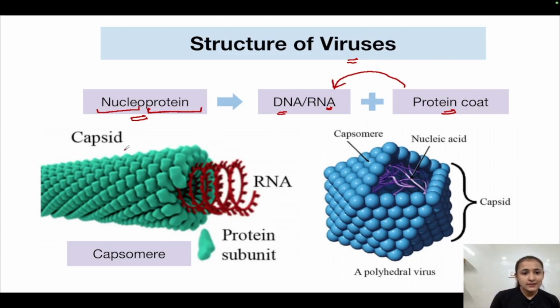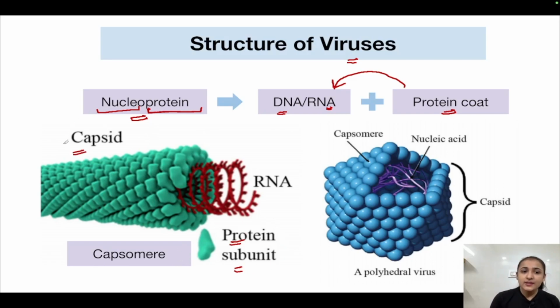So as you can see in this image, this green colored part here is showing the protein coat. It is made up of protein. This individual subunit is the protein subunit. It is arranged in a helical structure in order to form a protein coat. This protein coat is also known as a capsid, and these individual protein subunits are called capsomeres.